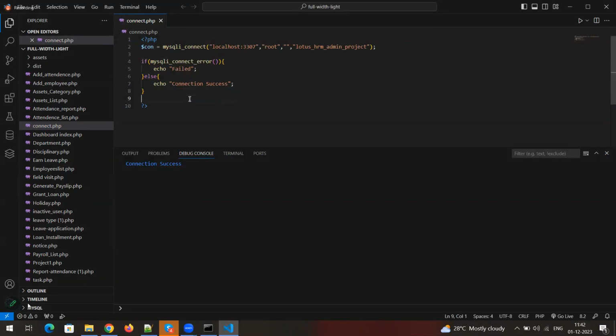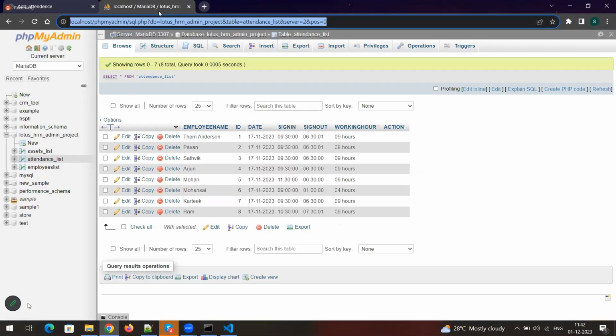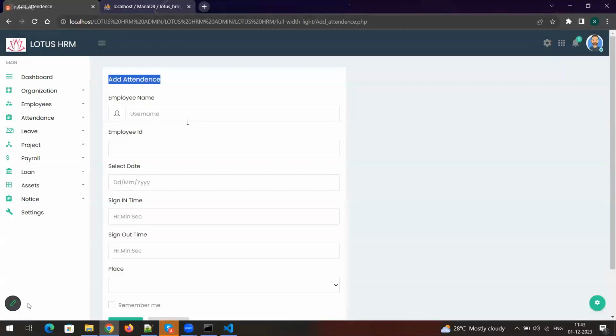Yes. Okay, fine. Now I'm going to add the attendance. I'm going to add the attendance details to the DB table called attendance list. Inside this list, I'm going to add the details. Here we have fields like employee name, employee ID, date, sign in time, sign out time, and then place.